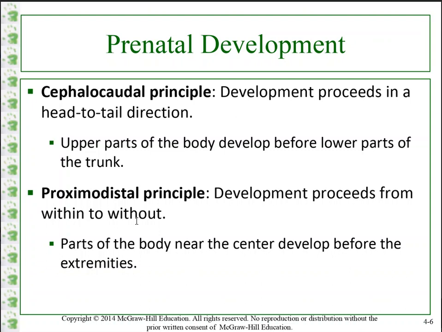embryonic period. So we'll see our heart, and other organs such as our liver, digestive tract, pretty much any organ that you can think of. So inwards to outwards. Once the organs are actually developed through organogenesis, then the exterior is developed. So you start to see muscle tissue, bones, and then finally skin is one of the last things to develop when it comes to the proximal distal principle. Okay.